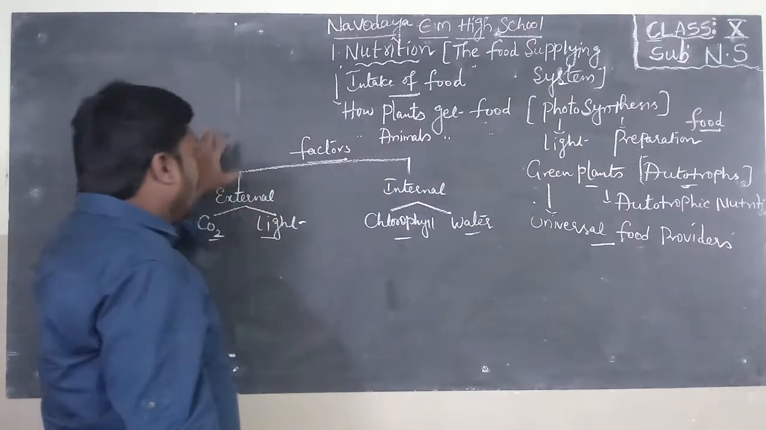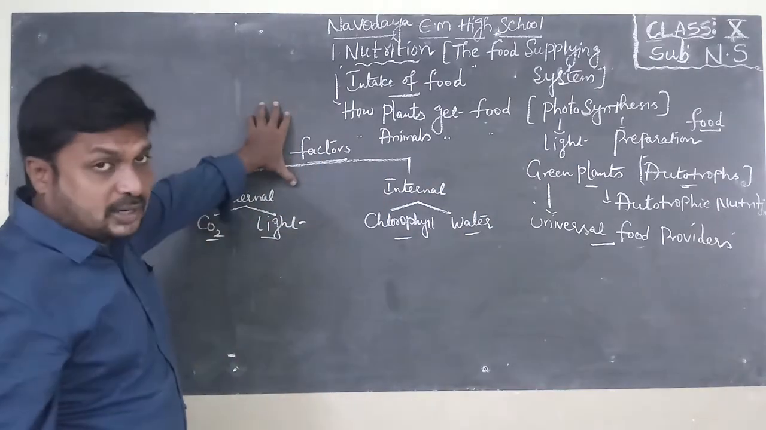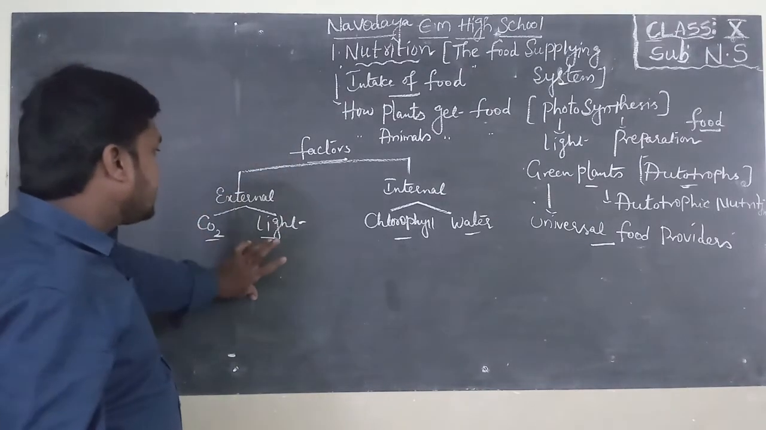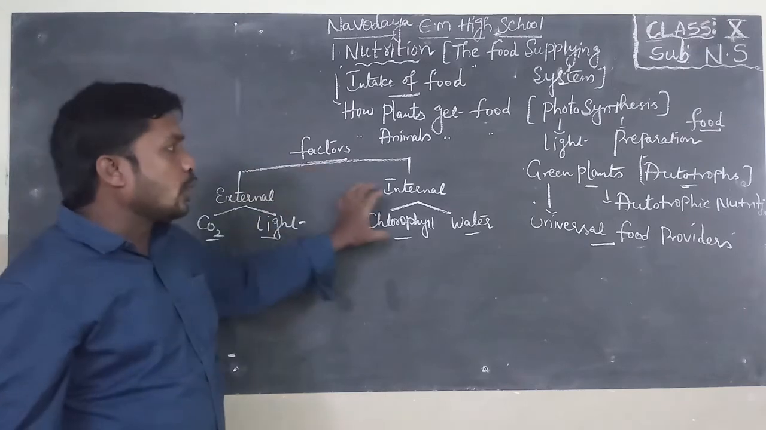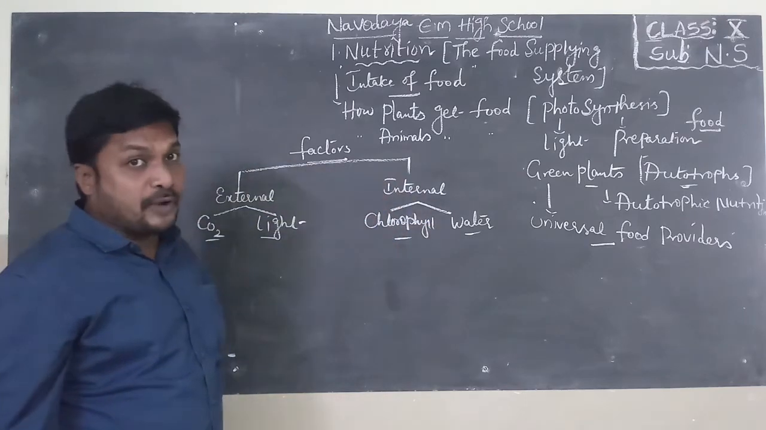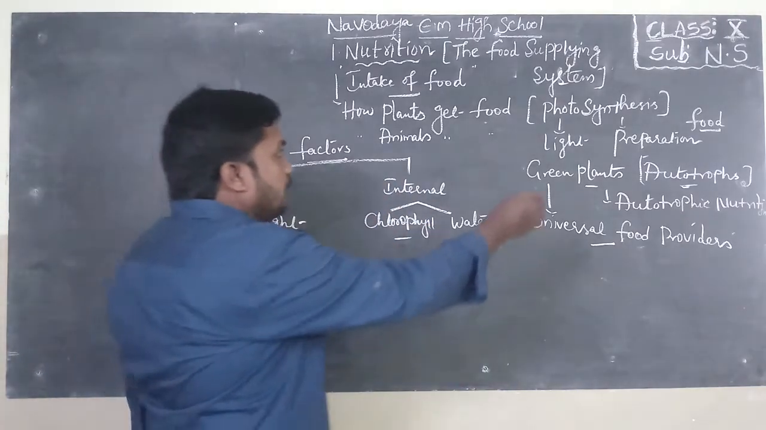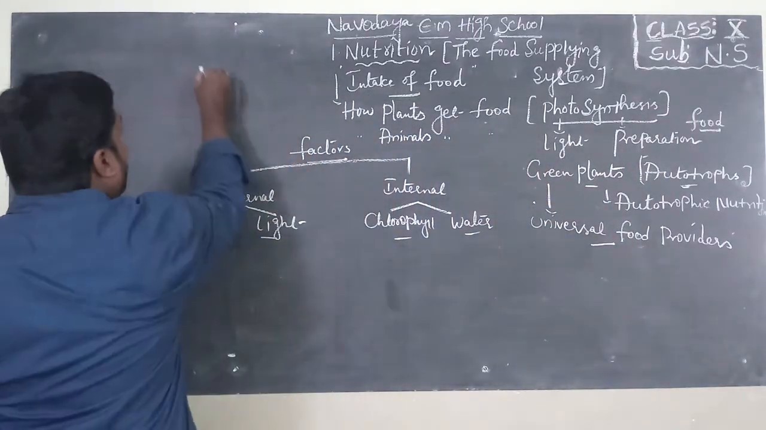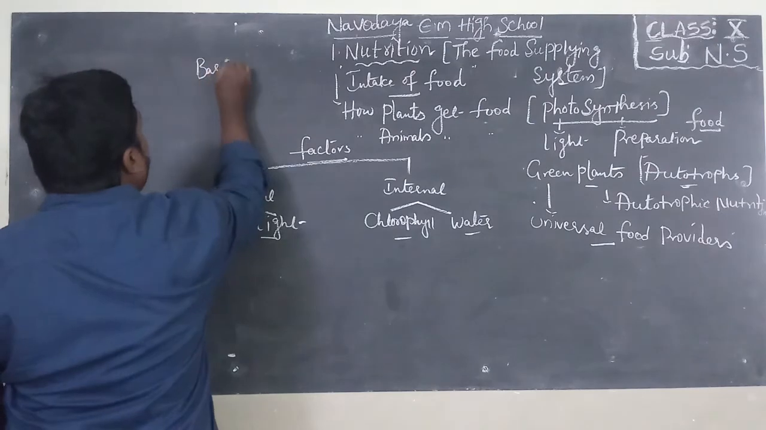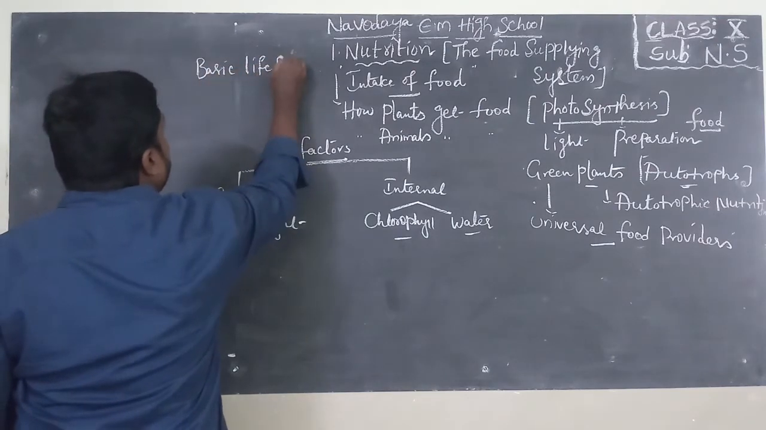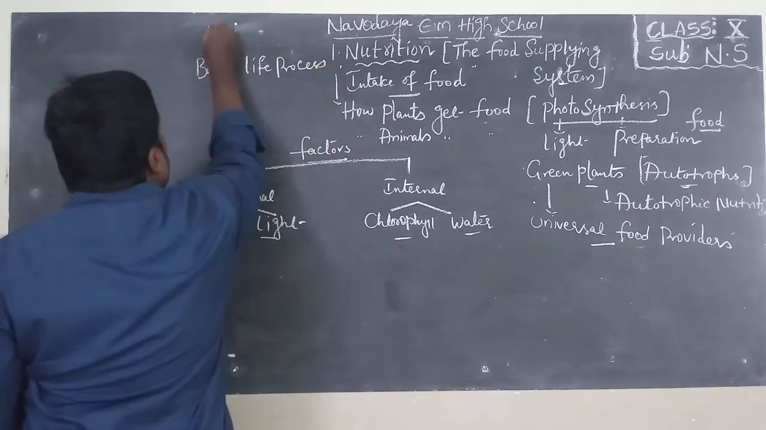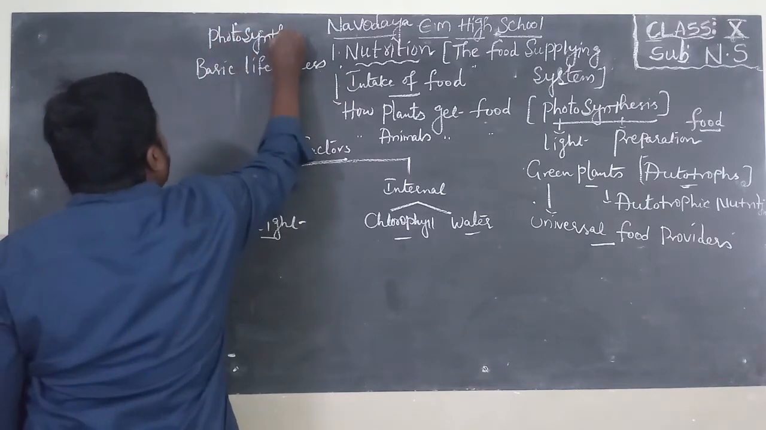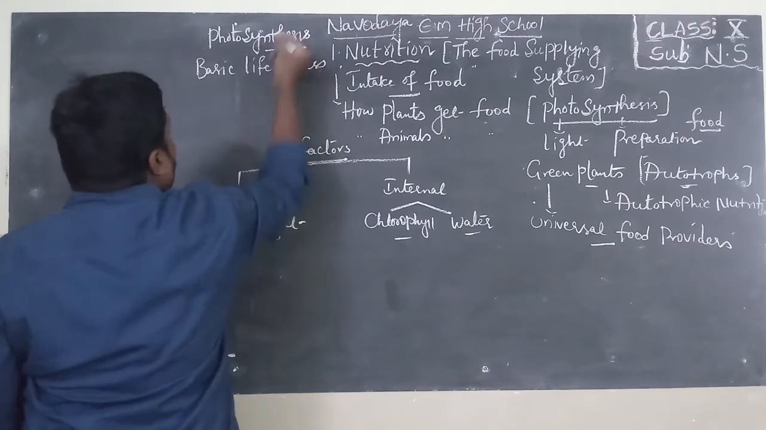So now we have already learned four factors which are essential to green plants. Carbon dioxide and sunlight are the external factors; chlorophyll and water are the internal factors. Here we will discuss photosynthesis. Photosynthesis is a basic life process.